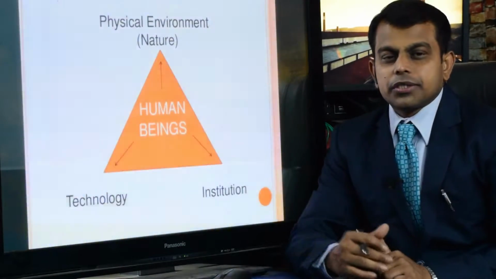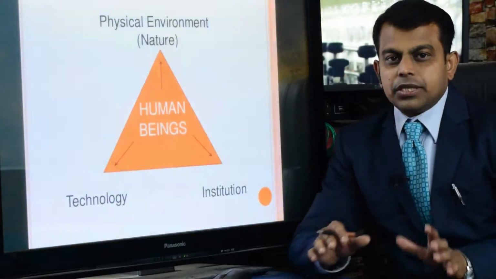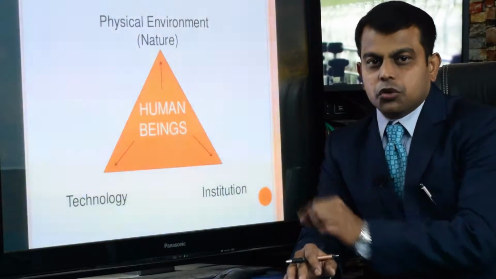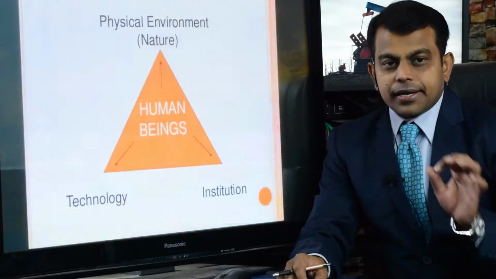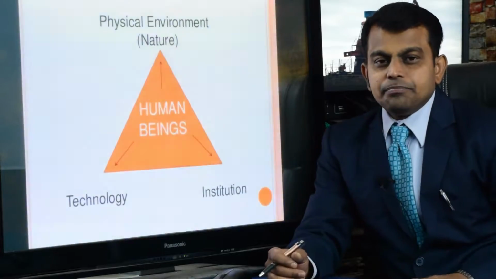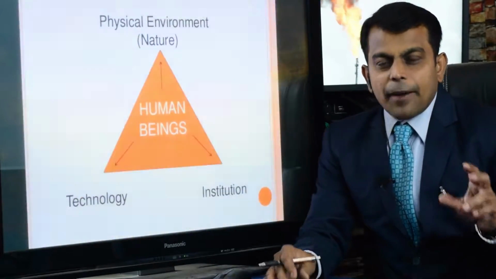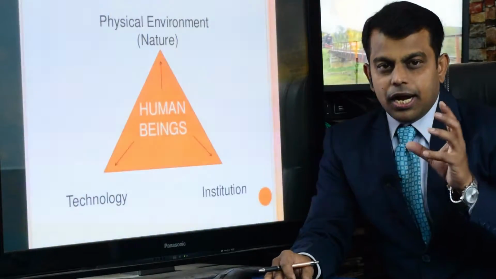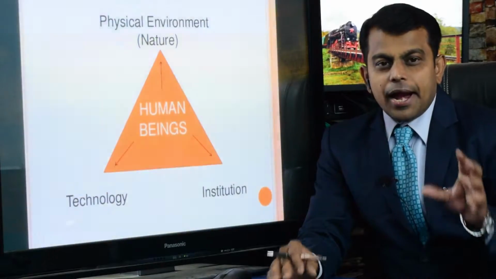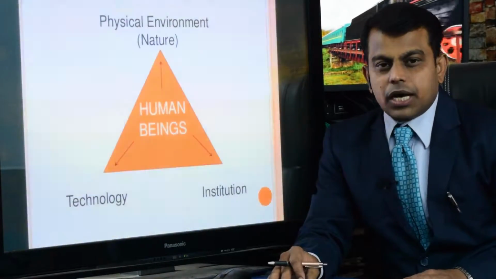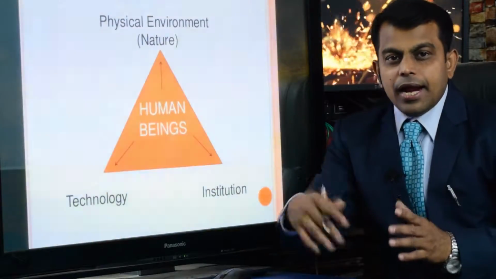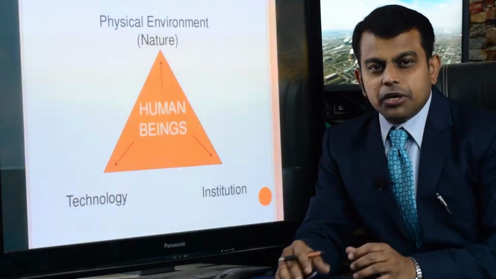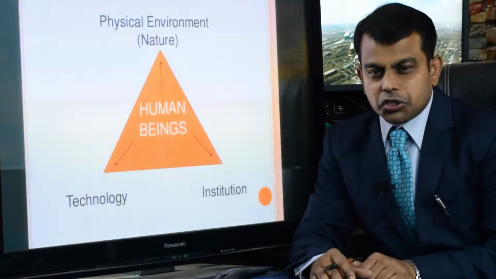That is a resource, and resources can be divided into two basic types: natural resources and human-made or man-made resources. Natural resources are again divided into biotic resources and abiotic resources. Biotic resources include plants, animals, and the living world. Abiotic resources include mountains, lands, plateaus, rivers, canals, and streams.